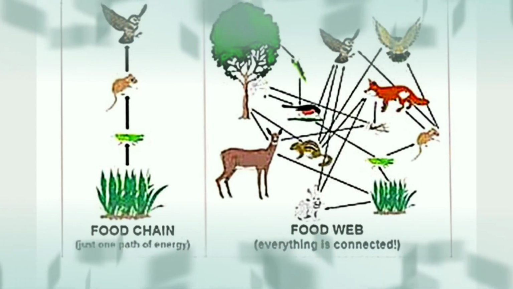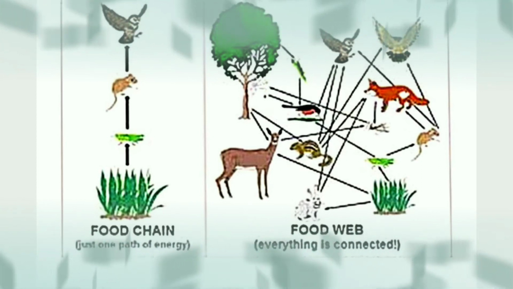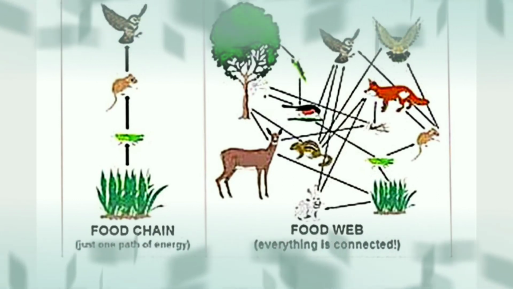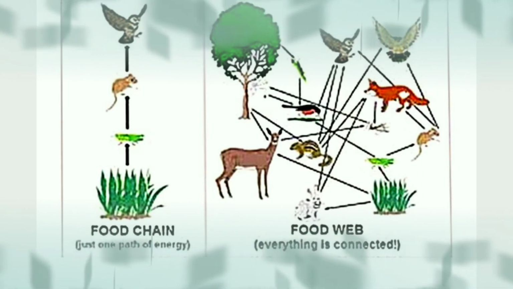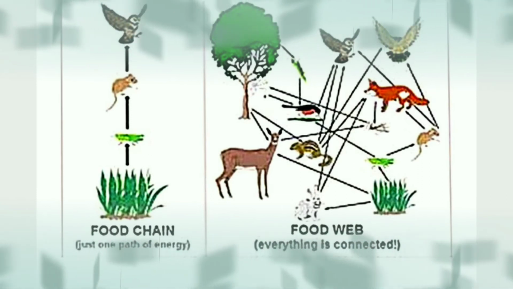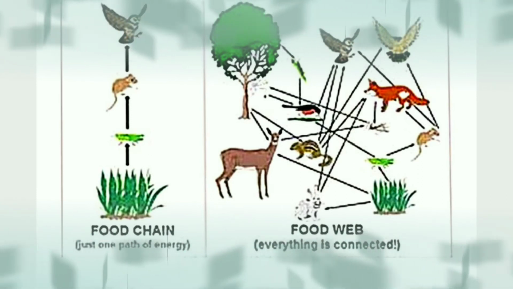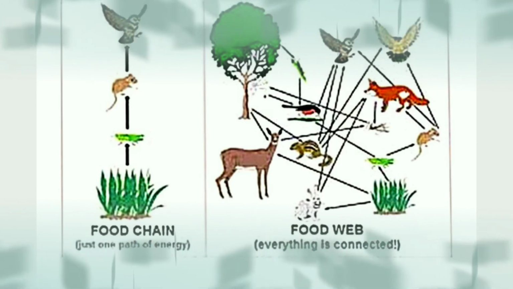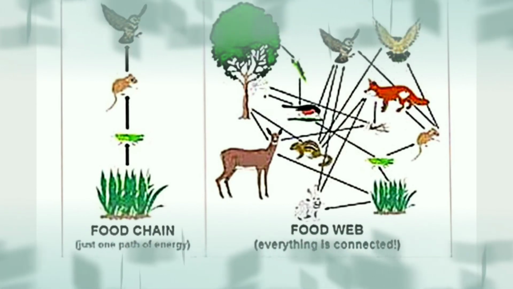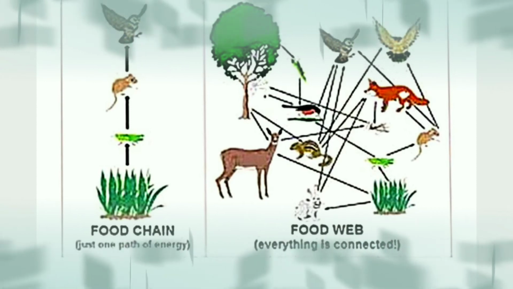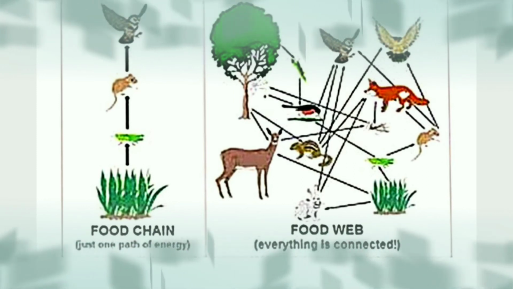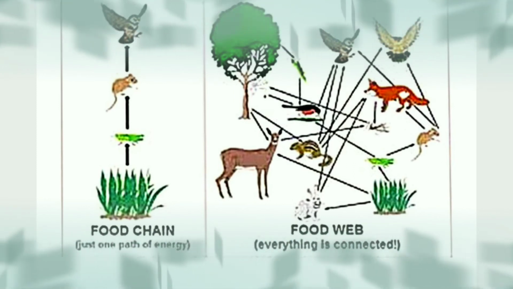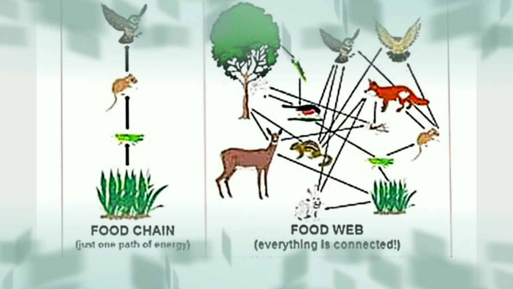If that is shown in a complex form, green grass is eaten by different types of herbivorous animals. It may be a bird, it may be your rabbit, it may be your deer, it may be your rat. Then again, all of those will be eaten by the secondary consumer, might be a wolf, or any other organism. Then by the tertiary consumer, such as your eagle, kite, and ultimately it will go to the decomposers.